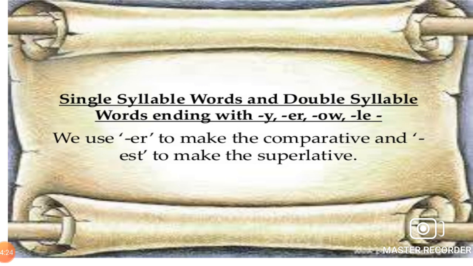Single syllable words and double syllable words ending with y, er, o, w, l, e. We use er to make the comparative and est to make the superlative. At the end of the word, we use er for comparative words and est for superlative words.